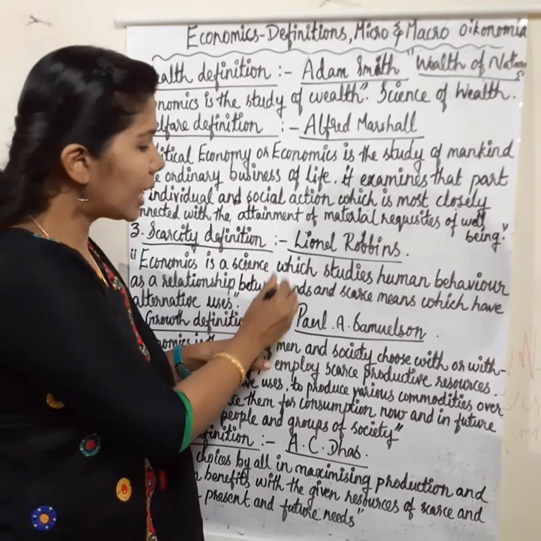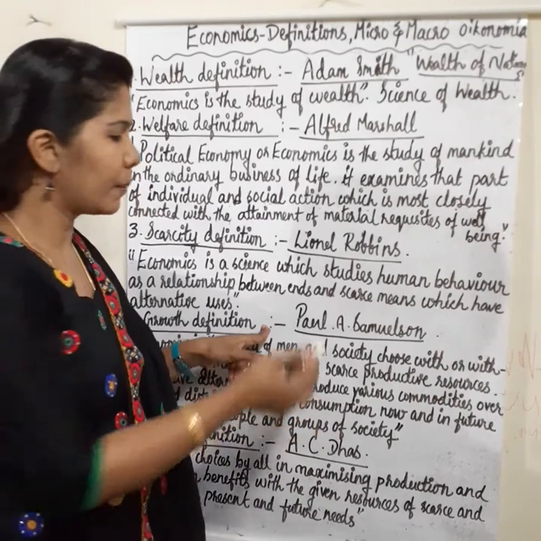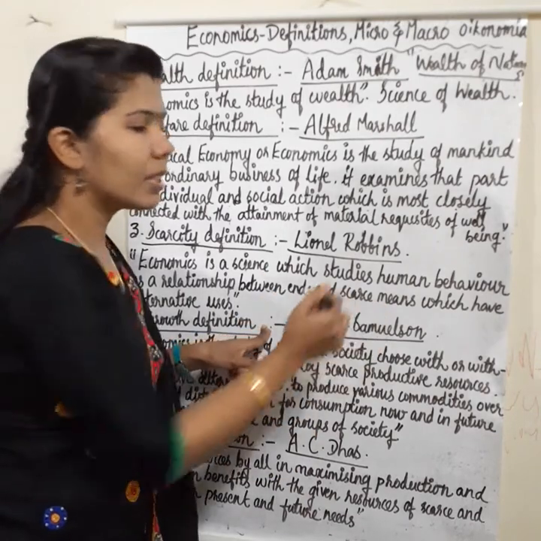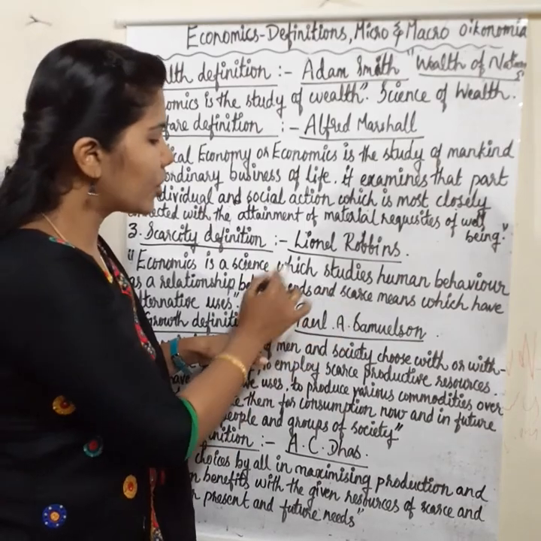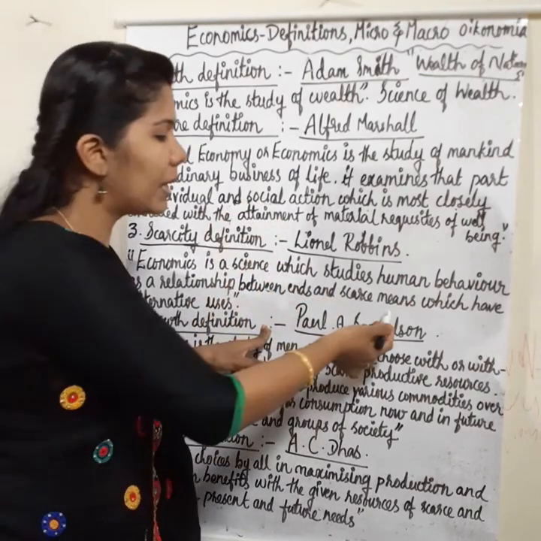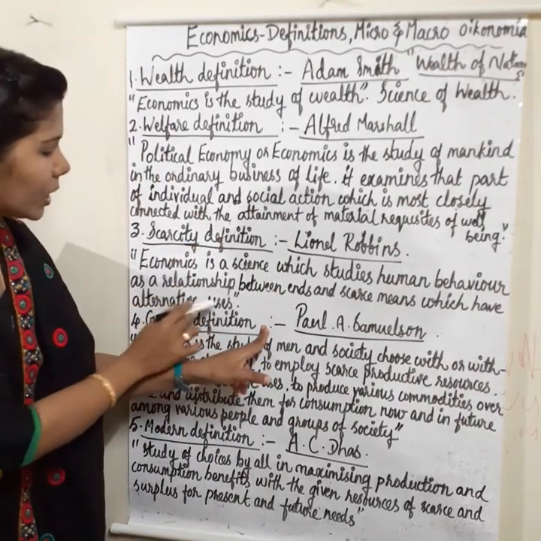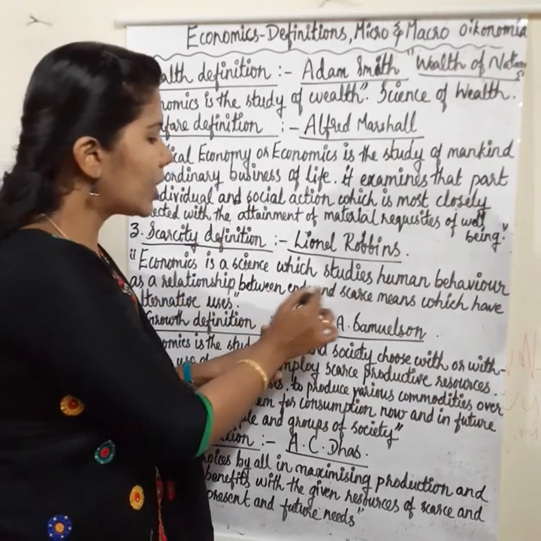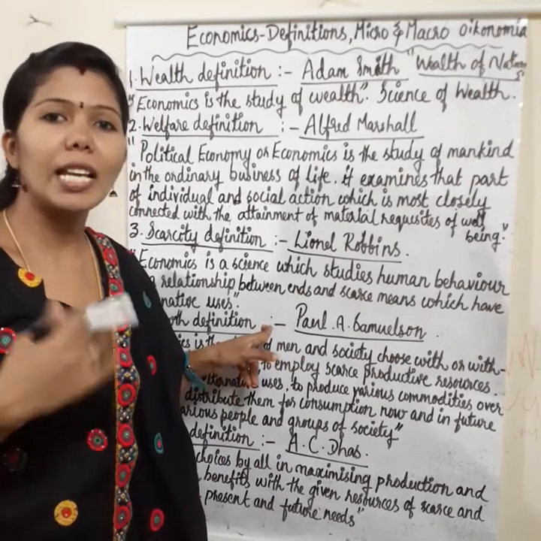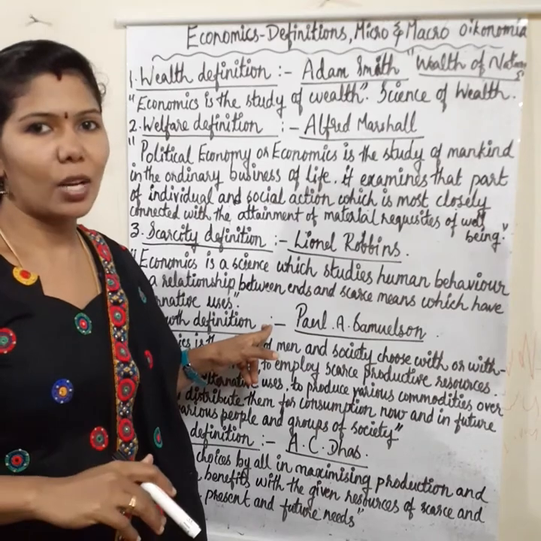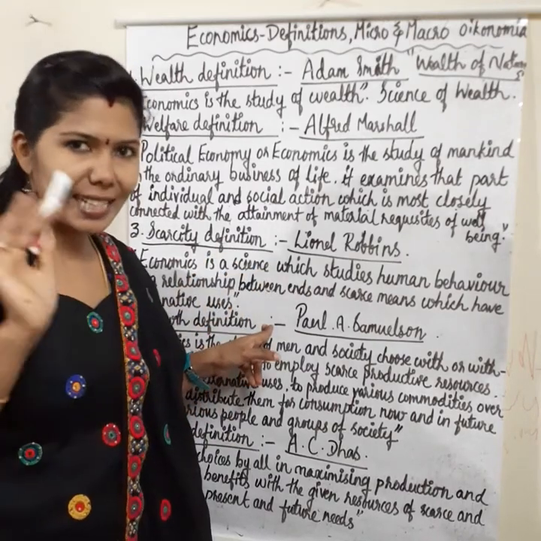So unlimited and limited resources, here the resources are the means. Which have alternative uses: these limited and unlimited resources have alternative uses, we can use them for several things. So the study of all those things, that is economics.